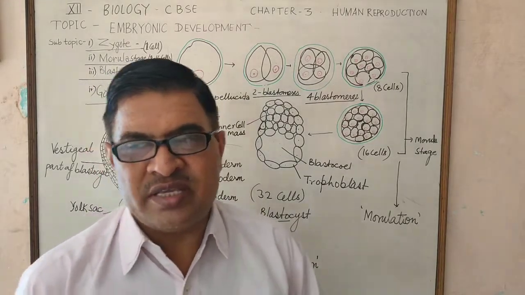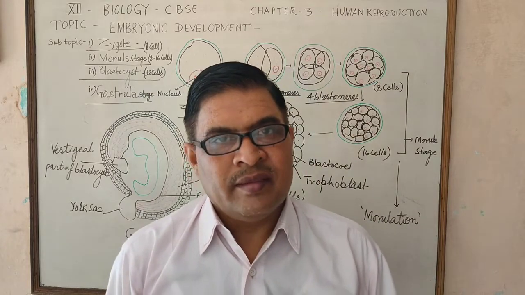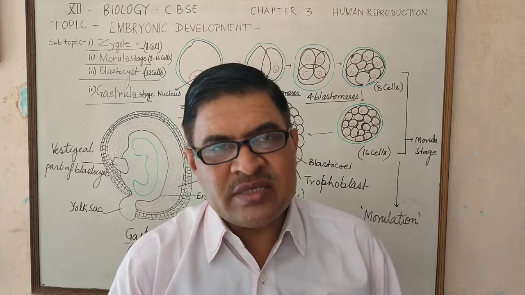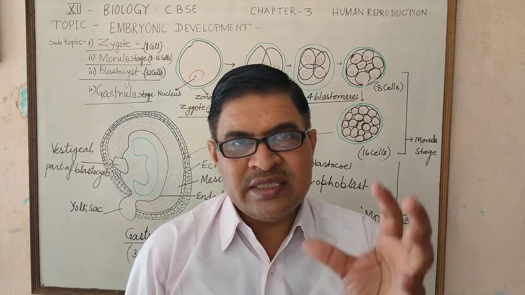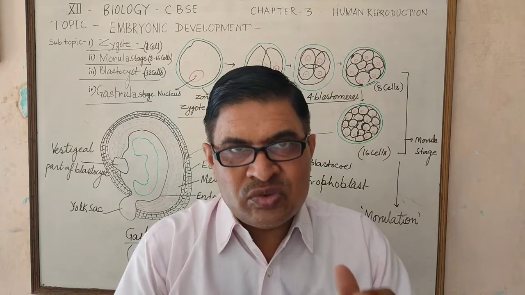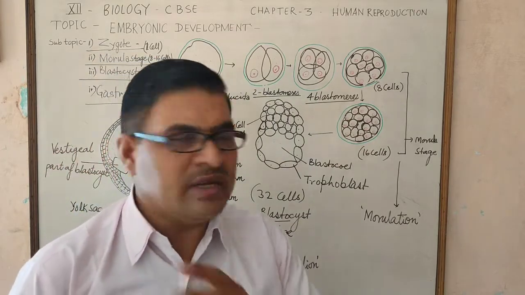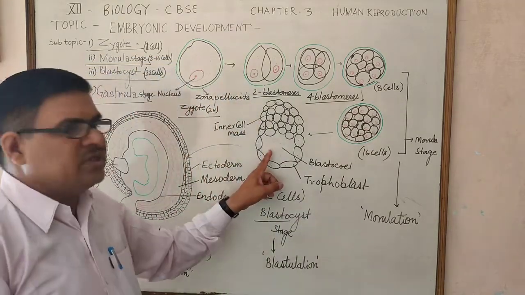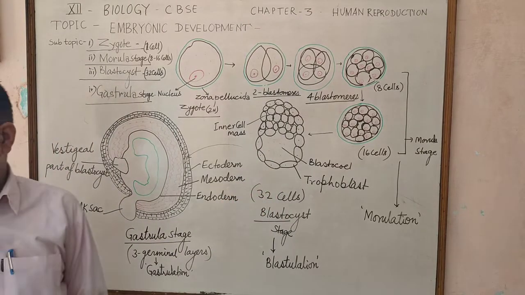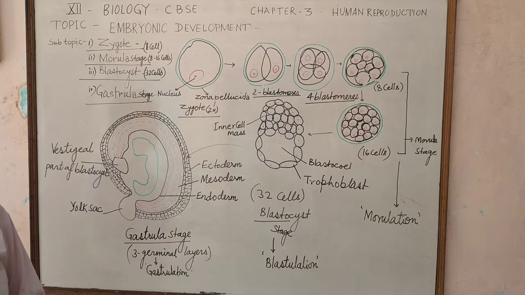After the morula stage, there is a separation of small size micromeres and large size macromeres. Between these two types of cells there is the blastocoele, present in the form of a cavity.